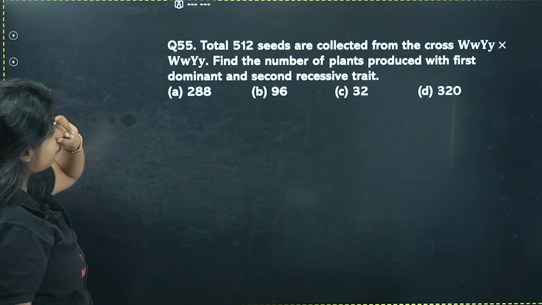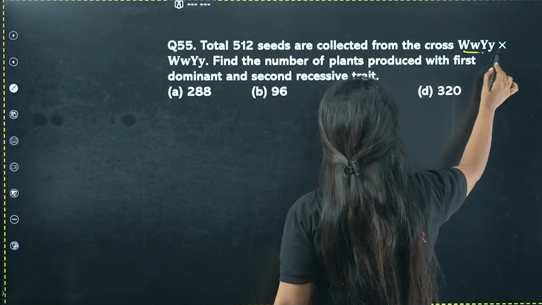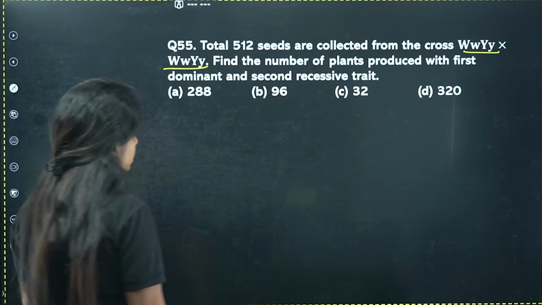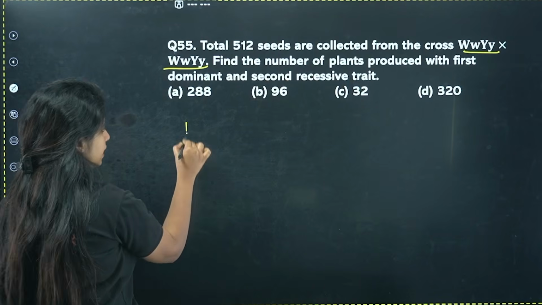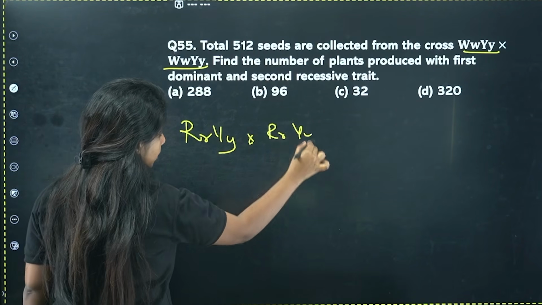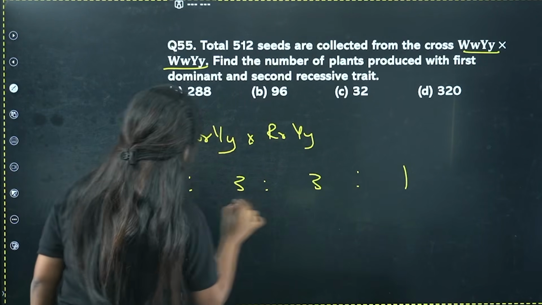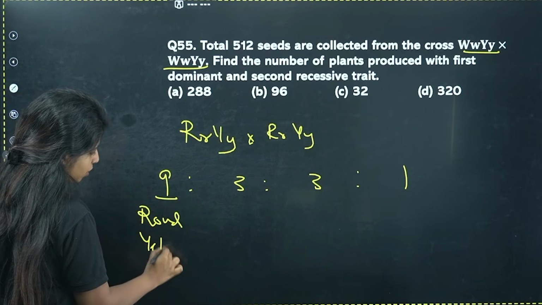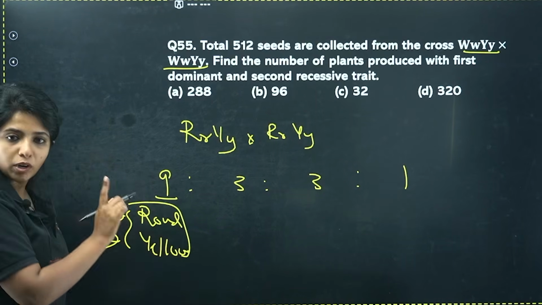Okay. Total 512 seeds are collected from the cross of capital R, small r, capital Y, small y, and the same thing. Find the number of plants produced with the first dominant and the second recessive trait. When you cross this, what did you get, Baba? You got a 9:3:3:1 ratio, right? 9 of them were showing round and yellow character, both dominant, and both found in the dominant parent also.